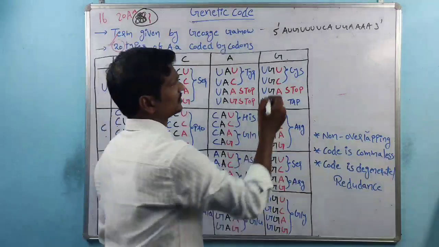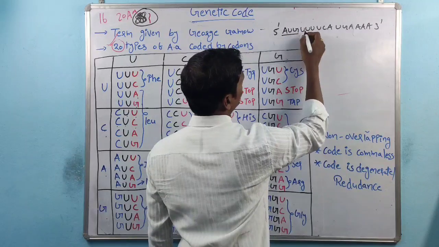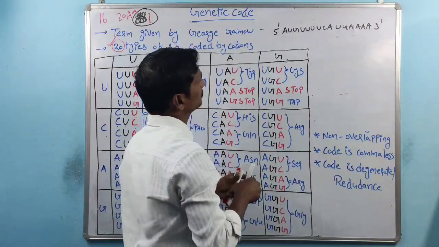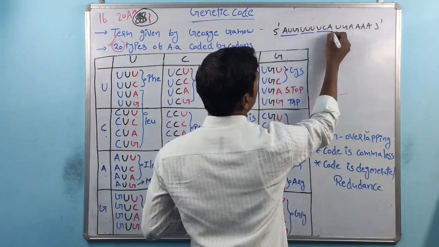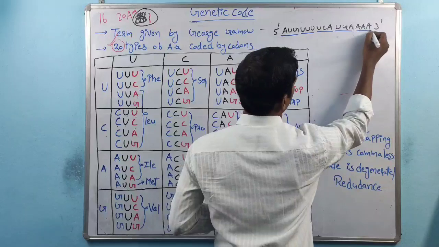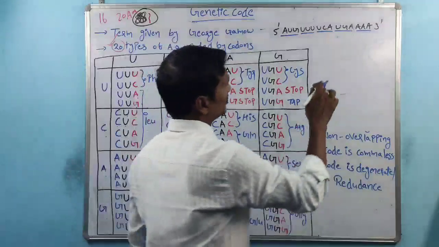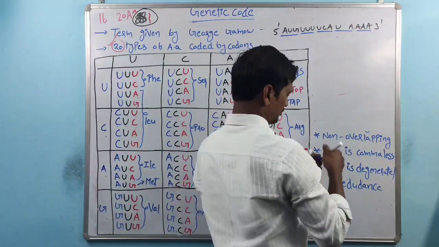mRNA contains the codons. This is one codon, and this is another codon. These are the different codons. Maybe here not G; if G is there, that one is maybe different.